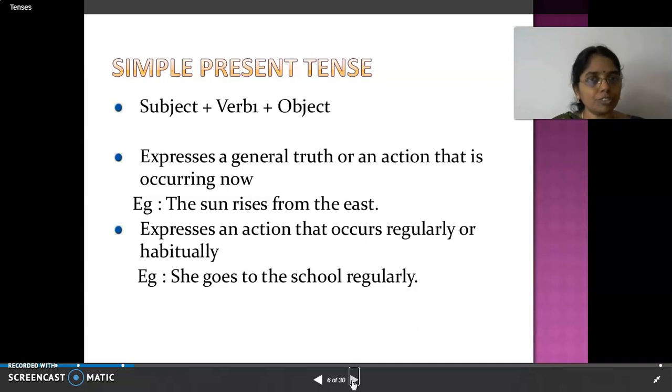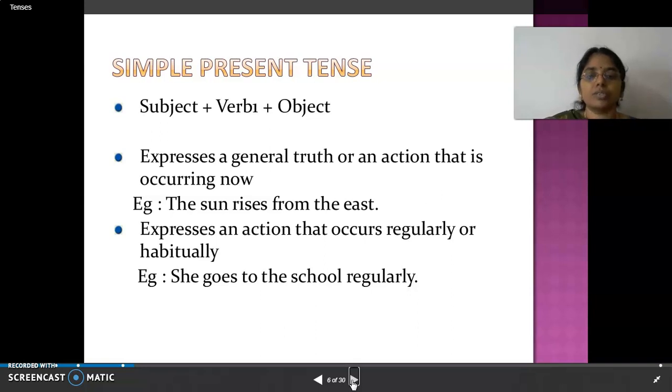It expresses a general truth or an action that is occurring now. For example, the sun rises from the east. Sun rises. Rises is the present tense. It also expresses an action that occurs regularly or habitually. She goes to the school regularly. So goes is a simple present form.